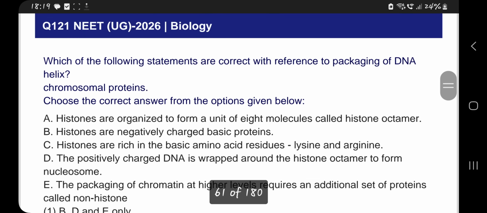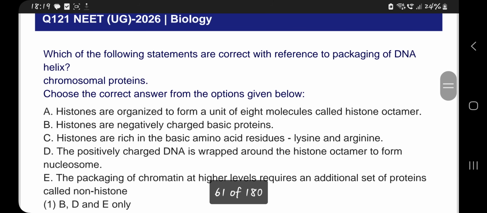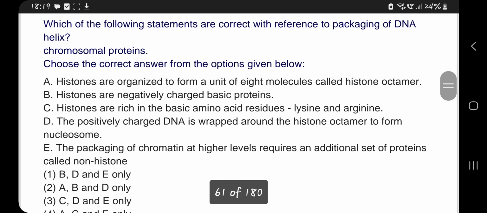Which of the following statements are correct with reference to packaging of DNA helix, chromosomal proteins? Histones are organized to form a unit of 8 molecules called histone octamer. Histones are negatively charged basic proteins. Histones are rich in the basic amino acid residues lysine and arginine.